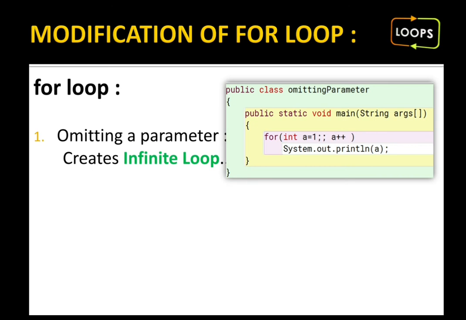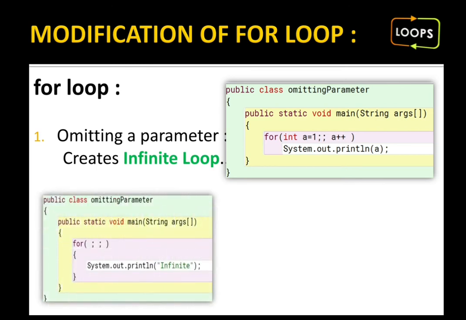We can increase the value of a one by one and move further, till infinite times, because there is not a single condition to end this loop. That's why it is an infinite loop, one example of an infinite loop. When I am writing the loop in this way, I'm not writing initialization, condition, or increment and decrement, nothing. But strictly you have to follow that the semicolons must be present, otherwise you are going to face a syntax error.